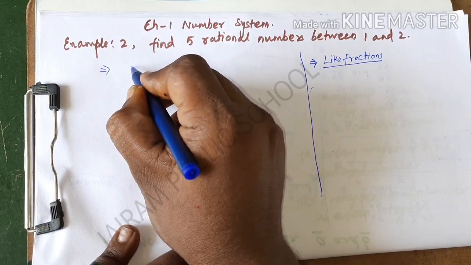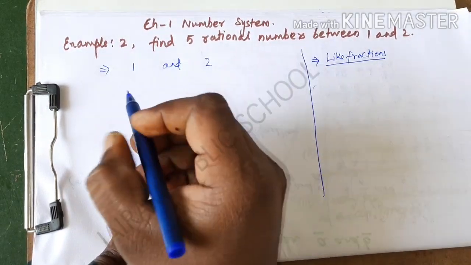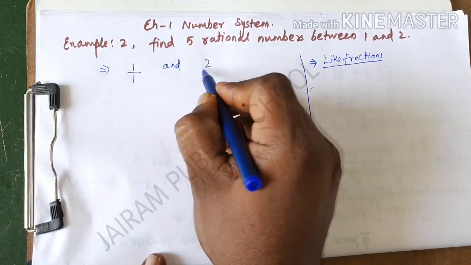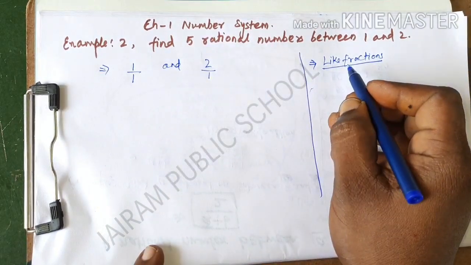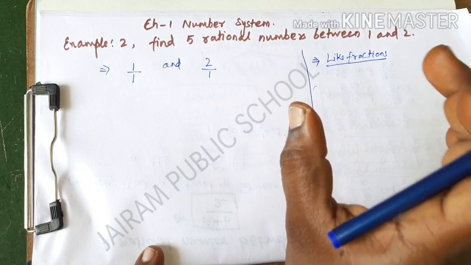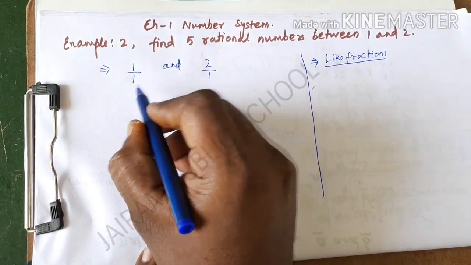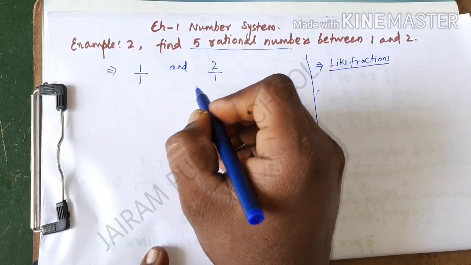The numbers are 1 and 2. Here the denominator value is 1 and here also 1. Now since they have the same denominator, that is called a like fraction. So no need to convert into like fractions. Suppose if it is an unlike fraction, first we have to convert into like fractions. And the next condition is that we have to write 5 rational numbers in between these two numbers.